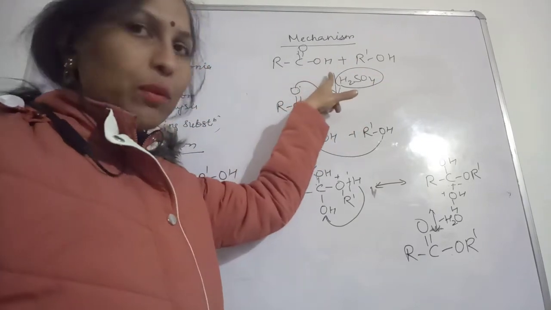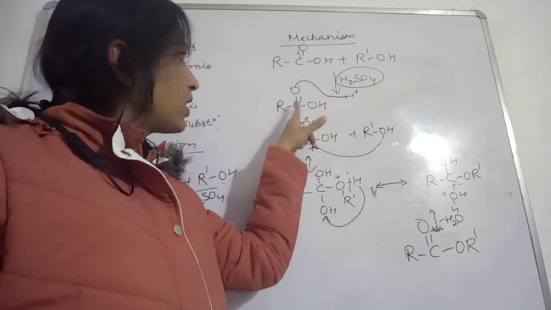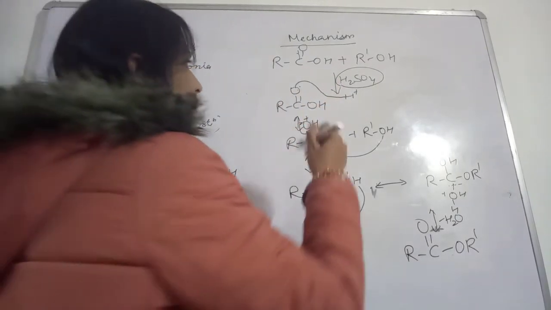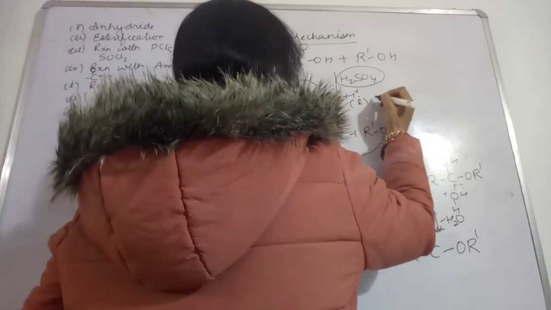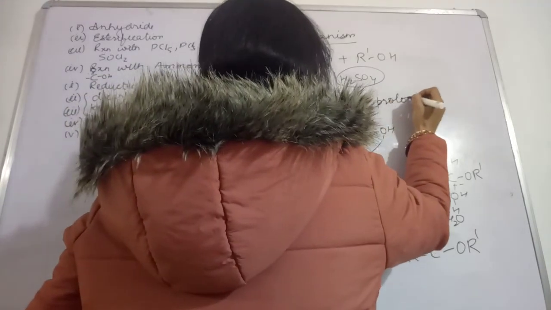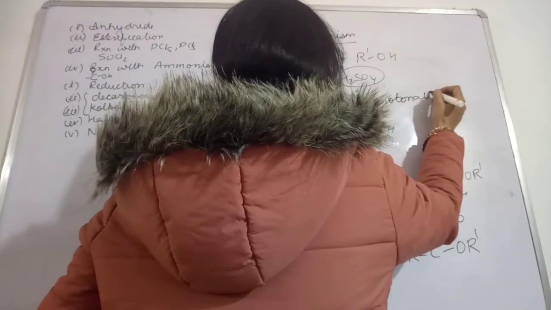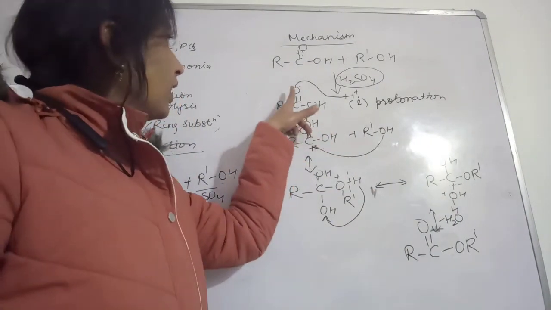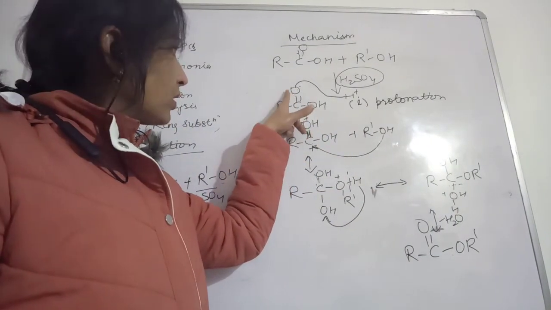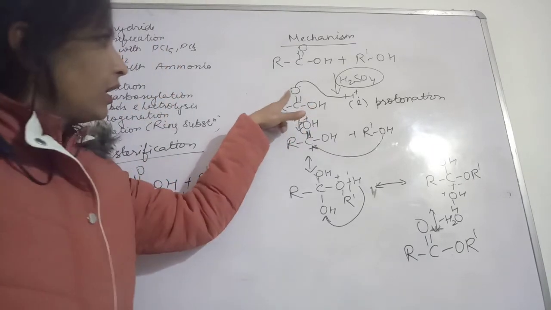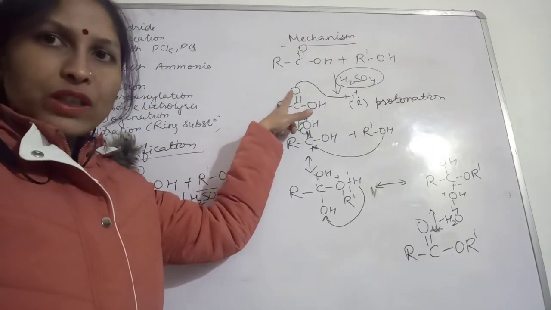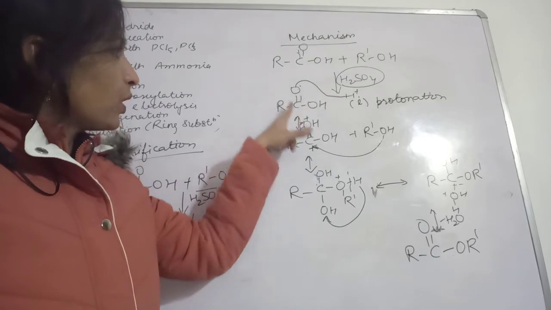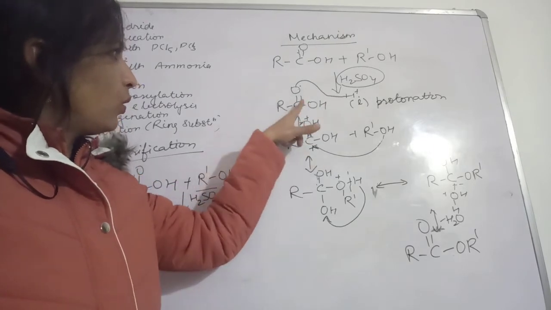Then what will happen? The protonation. First of all, what will the first step be? Protonation. If you want, you can write down the first step. Okay, so this is protonation of this oxygen. This oxygen will get attached with this proton. So OH will be formed.